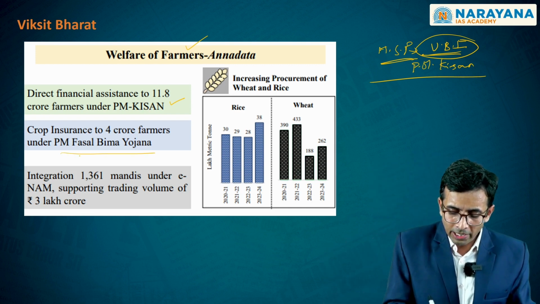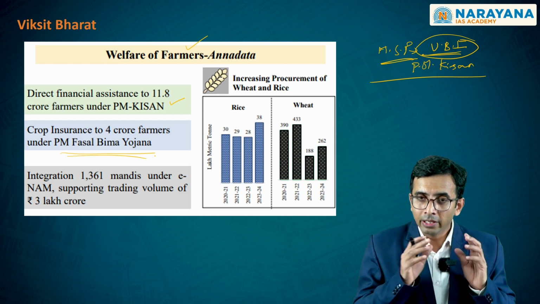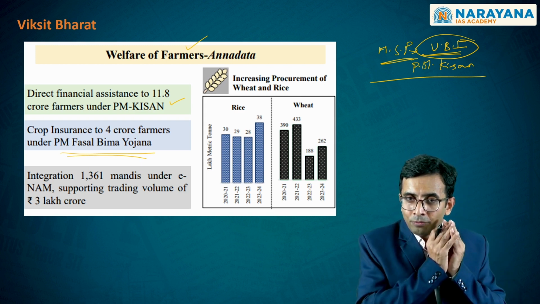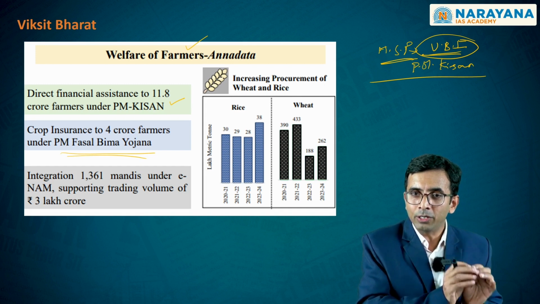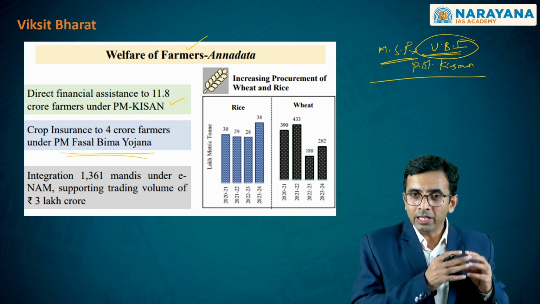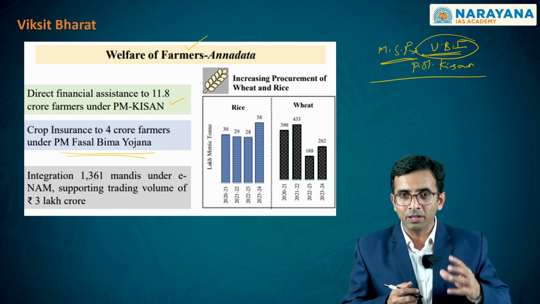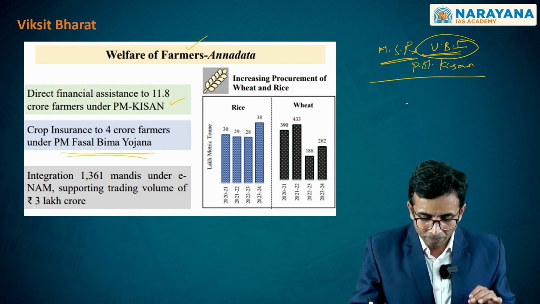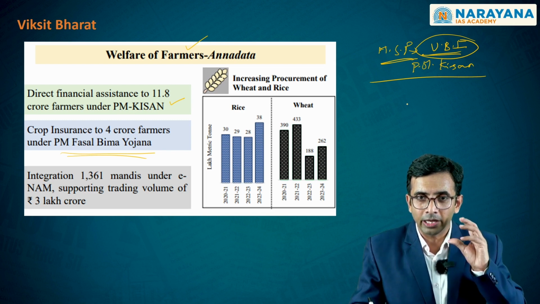Second, the major component that is hindering the welfare of the farmers is the requirement of crop insurance. Whenever there is failure of crop, it adversely impacts the welfare of the farmer. The PM Fasal Bima Yojana is clearly in that particular direction.